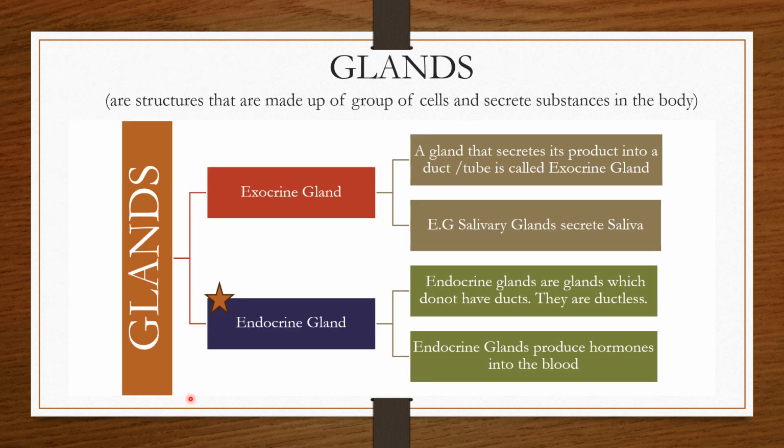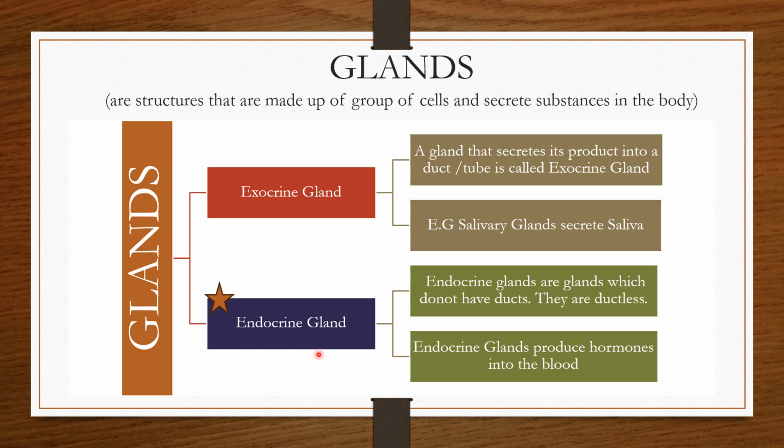Now let's come to glands. Glands are a group of cells or tissues which have some secretory cells in them. That is, they are able to secrete substances in the body. Now, glands can be of two types, exocrine glands and endocrine glands. Exocrine glands are those which release their secretions or their products into a tube or a duct. For example, salivary glands, which secrete saliva into the tube and that then deposits it into the mouth.